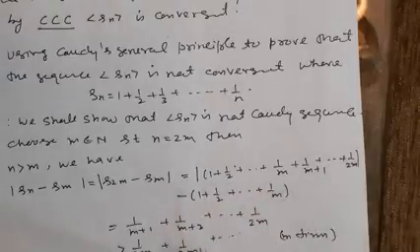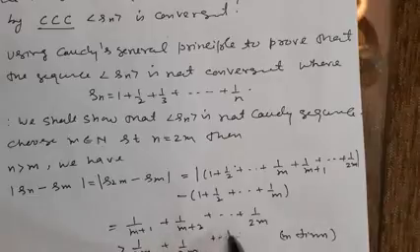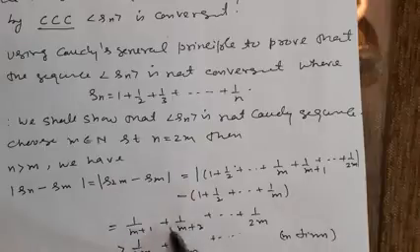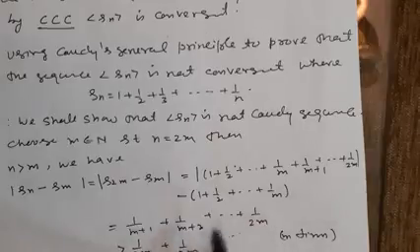After subtracting these, there will be 1 upon m plus 1, 1 upon m plus 2, up to 1 upon 2m. And you know 1 upon m plus 1 is always greater than 1 upon 2m. Similarly, it is also greater than 1 upon 2m. So each term can be written as greater than 1 upon 2m.